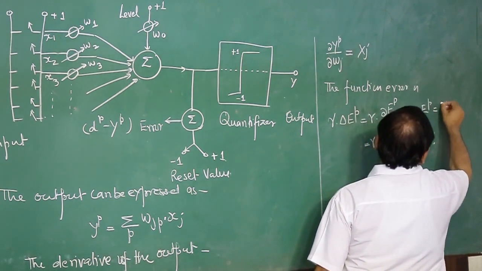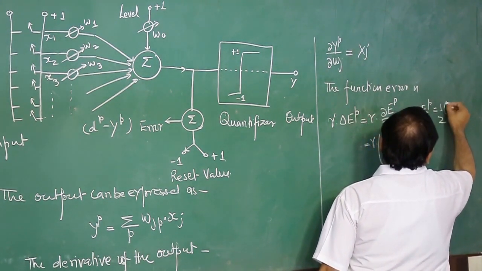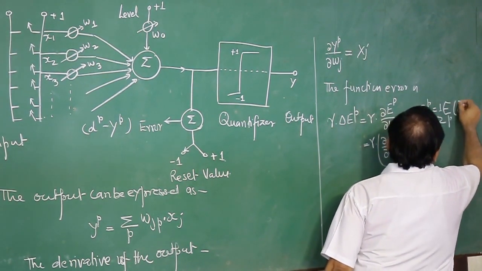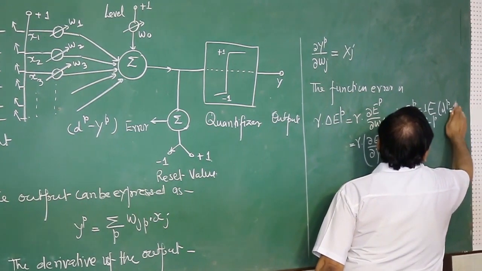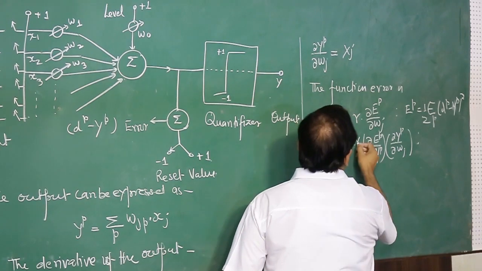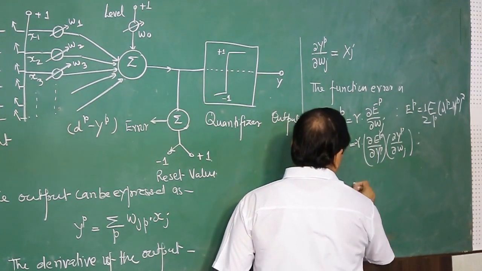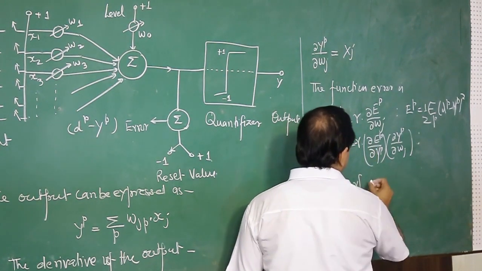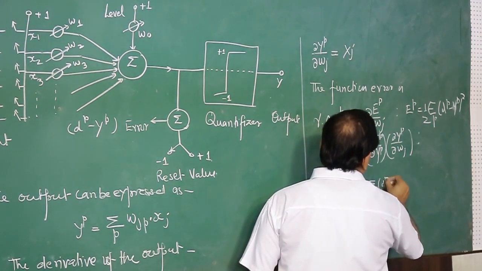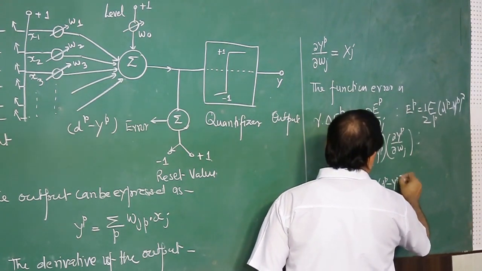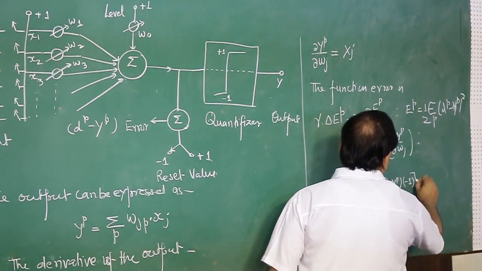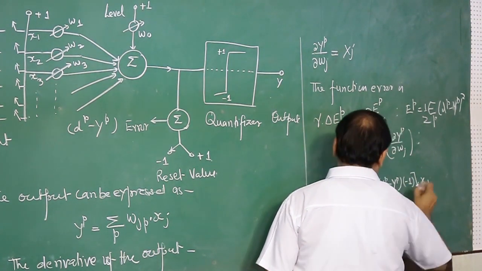d p minus y p, whole square. So with this negative sign as well, with gamma, this is 1 by 2 of the summation of d p minus y p, times the derivative minus 1, and then here it is x j.